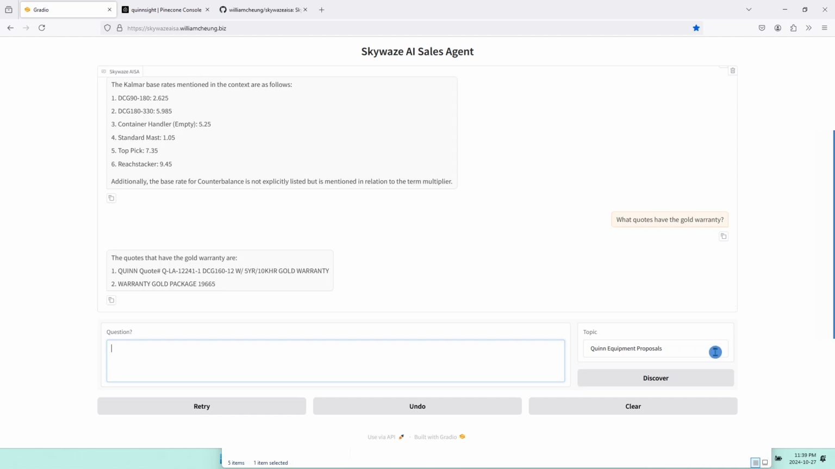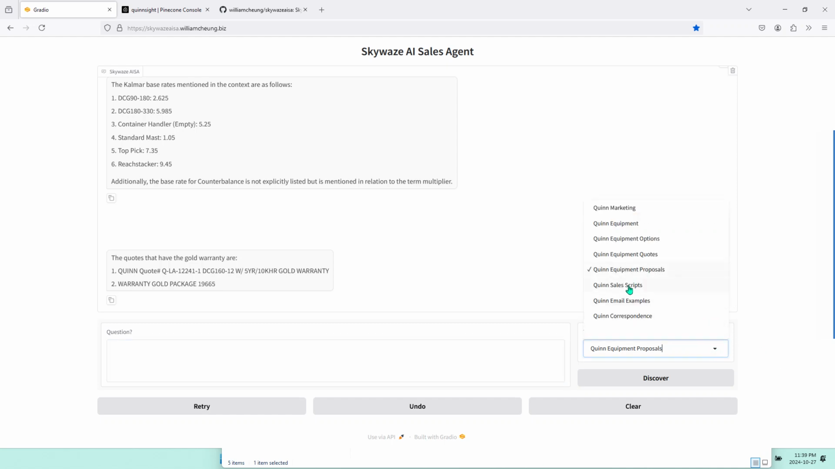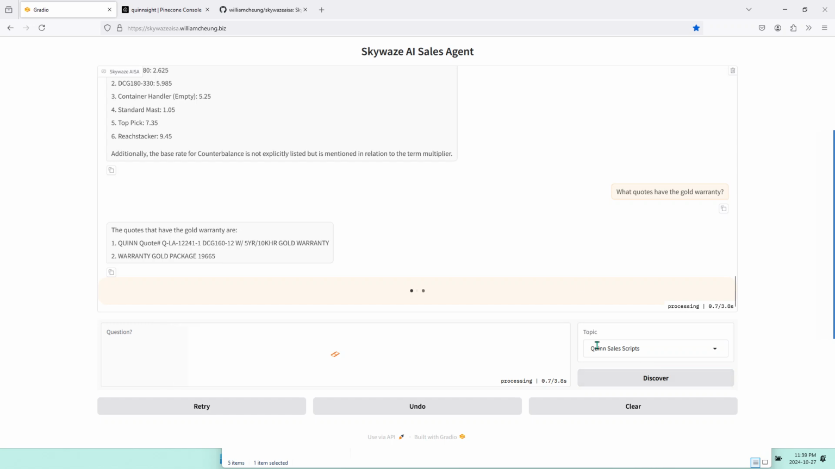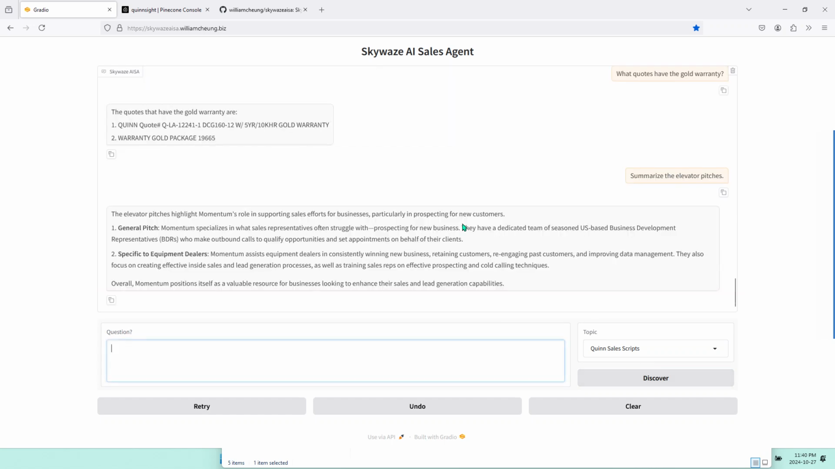And now let's go to the Quinn sales scripts topic. And I want to summarize the elevator pitches. Discover. Okay, so the agent found the general pitch and the pitch which is specific to equipment dealers. And these pitches are for the momentum positions.